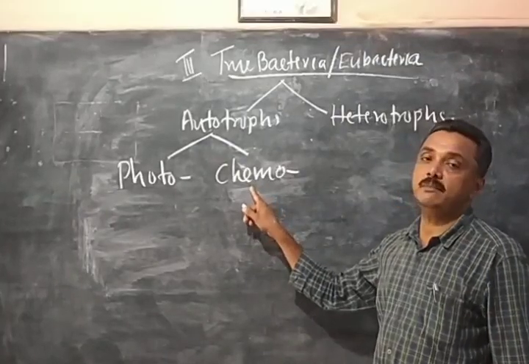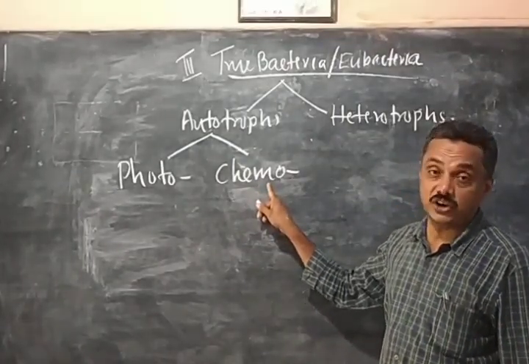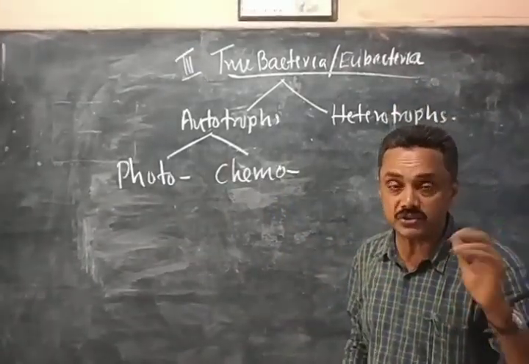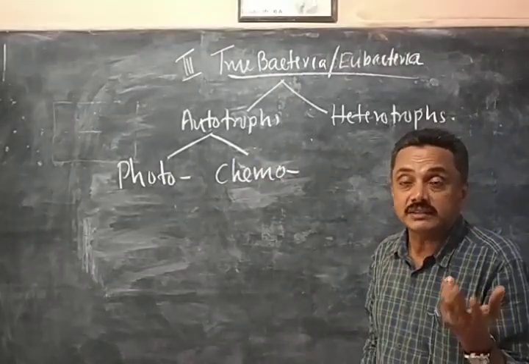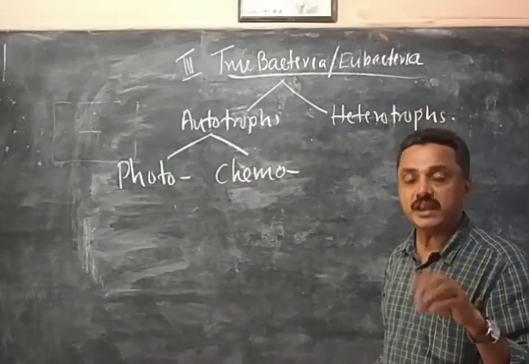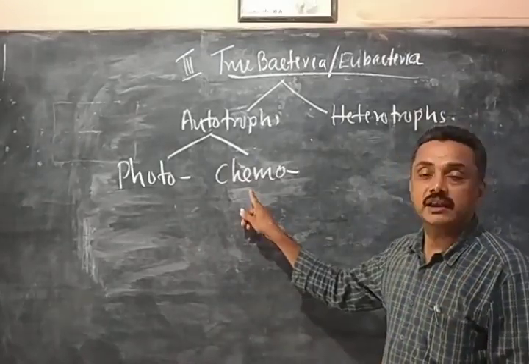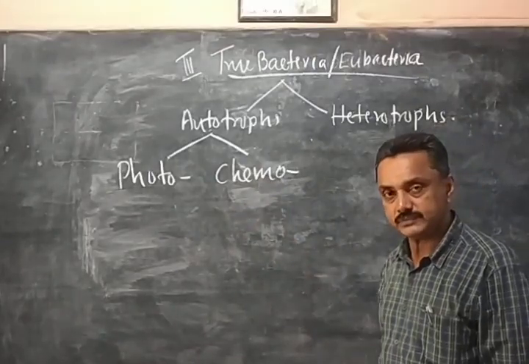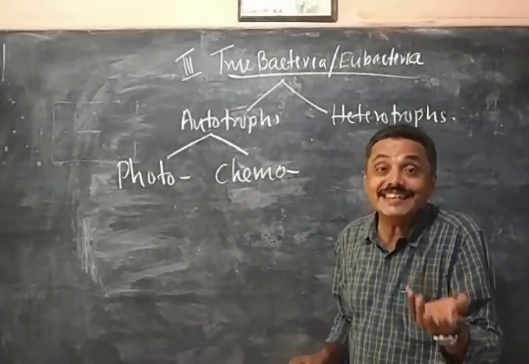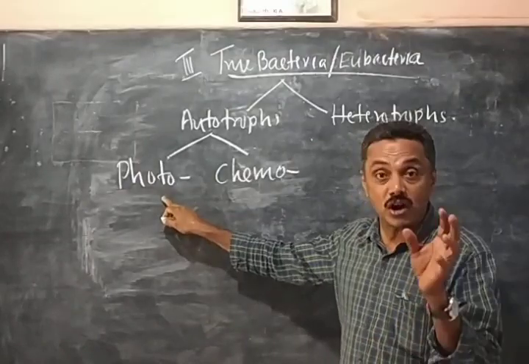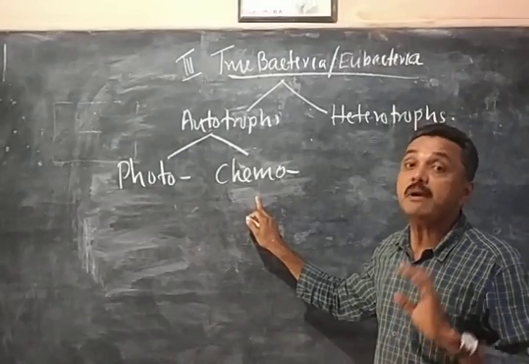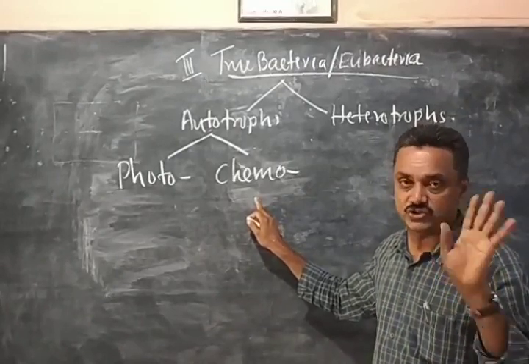Second category is called chemoautotrophs. Chemo means chemical energy. Some of the bacteria cannot absorb sunlight. They cannot use solar energy. So how are they getting energy? They are getting energy from chemical substances. Such bacteria using chemical energy are called chemoautotrophic bacteria. So both are preparing food material, but what is the difference? The source of energy is different. This bacteria gets energy from sunlight, called solar energy. This bacteria uses energy from chemical substances, called chemical energy.